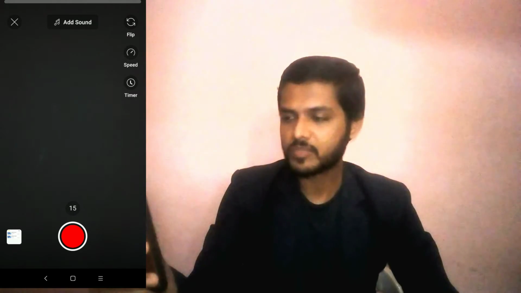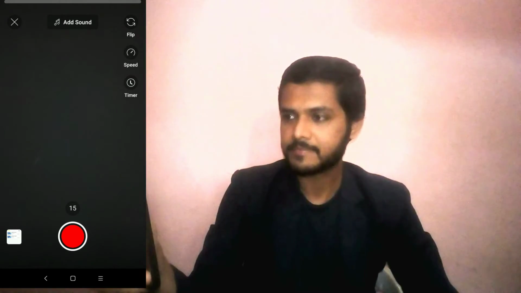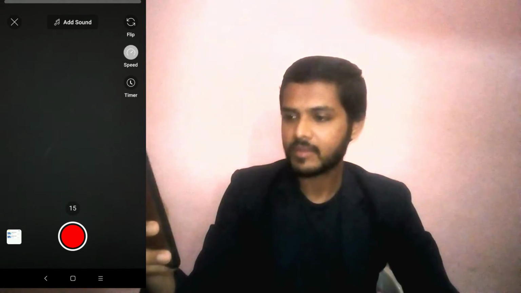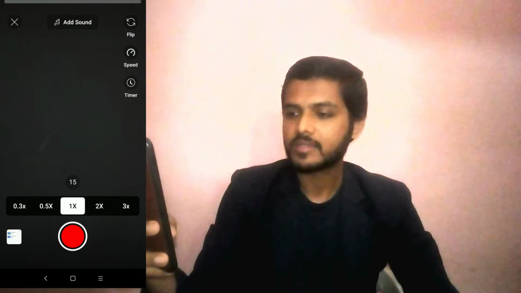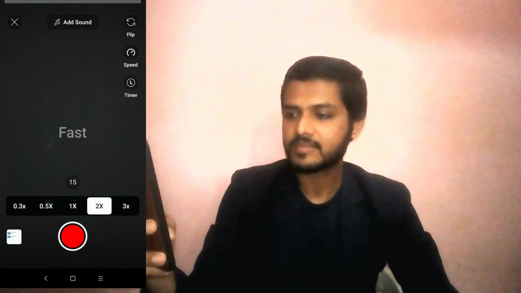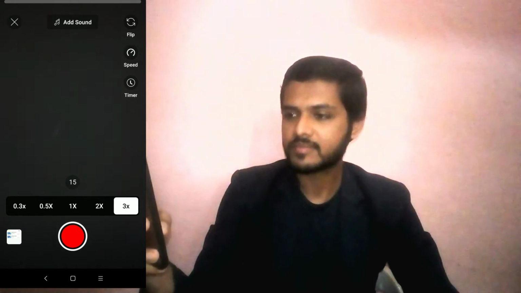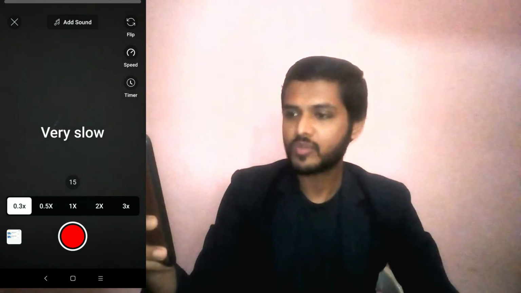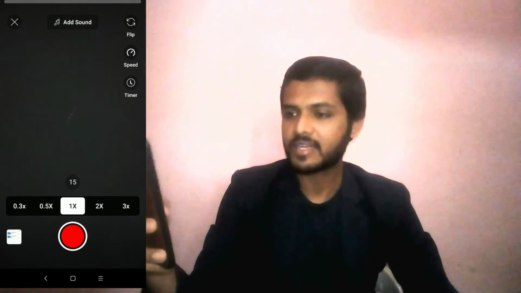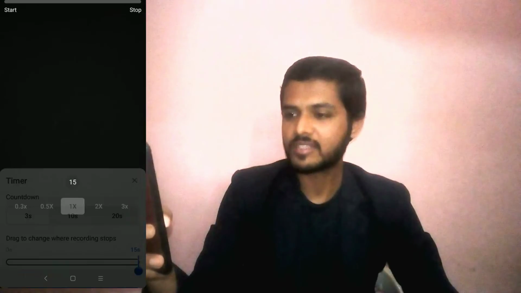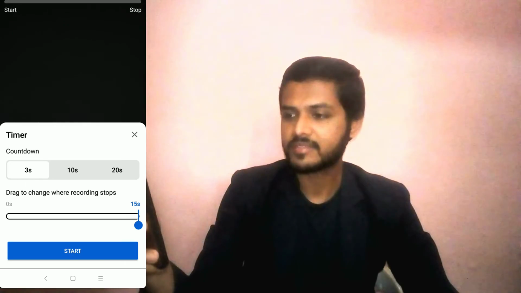I'm going to click on speed. You can adjust speed as much as you want, like this. Below you can see timer. You can set the timer as much as you want. As you can see, 3 seconds, 10 seconds, 20 seconds.